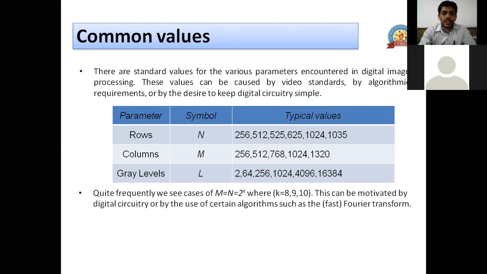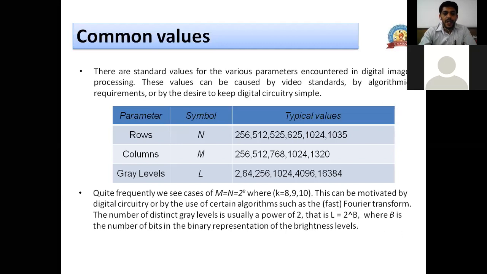Quite frequently, what we see is that M and N are of 2 power k, where k can be 8 or 9 or 10. This is adopted because the fast Fourier transform algorithm can then be utilized for image processing, and the calculations become faster. And the gray levels will always be 2 power b, with b being the number of bits. The bits required to store the intensity are because of this.